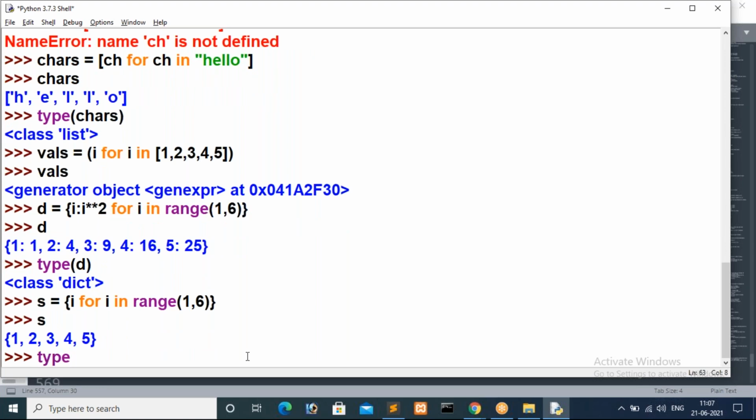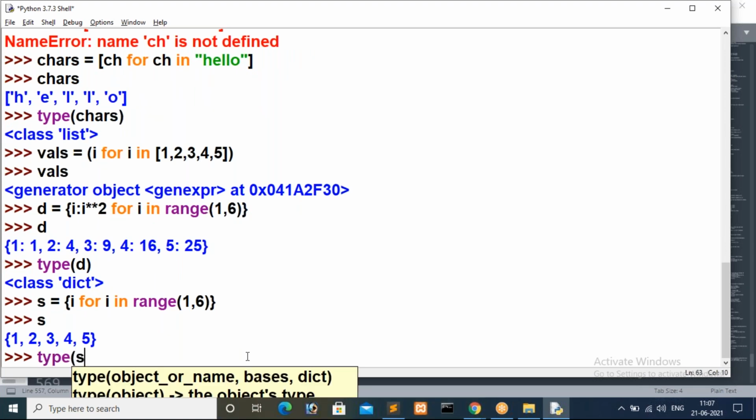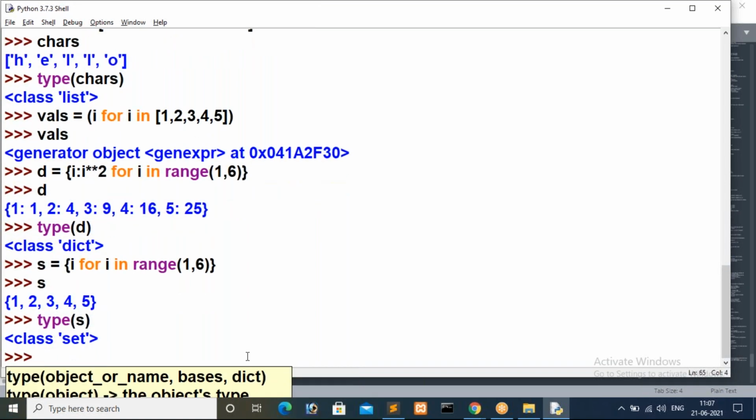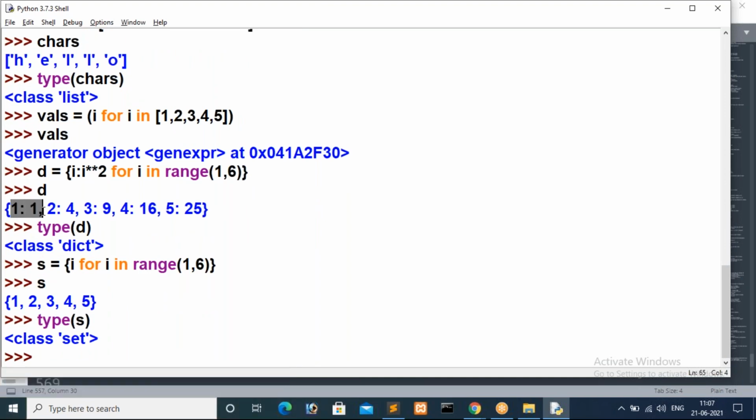Absolutely, who is that? Sudarshan. What is the type of s now? That is set type. I already told you, inside these curly braces, if you have values in key and value pair format, then only the Python interpreter will consider it a dictionary. If inside the curly braces you have single values like 1 comma 2 comma something like that, then the Python interpreter will consider it a set type. I hope there is no issue for you.